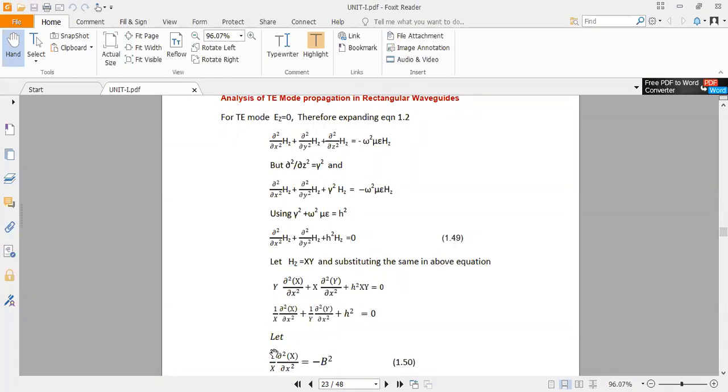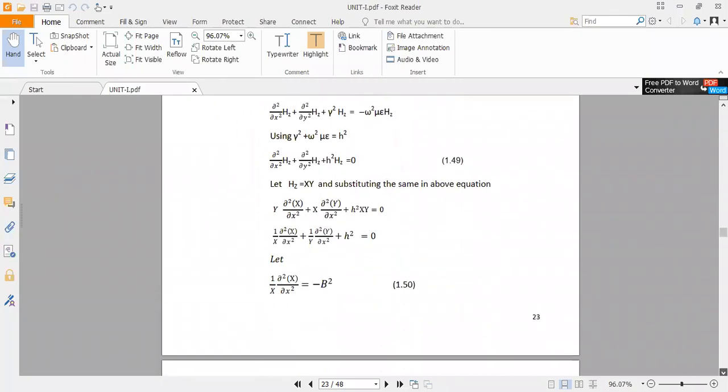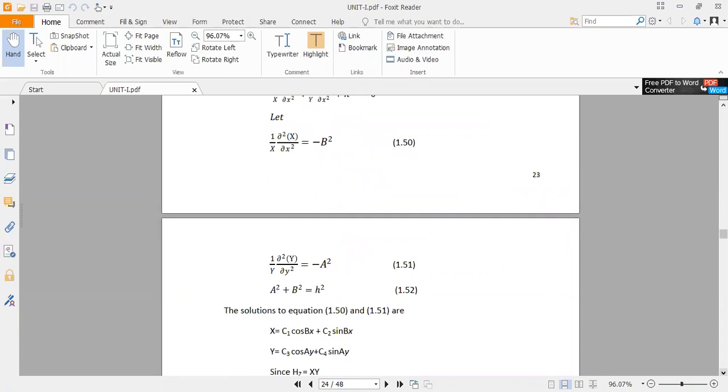Whatever derivations we did, like cutoff frequency, cutoff wavelength, and the remaining things like phase velocity, group velocity, all are the same even for TE mode, because the expression is not changing. Anyhow, what is h square we have got? h square is equal to a square plus b square. What is h square equal to? We got gamma square plus omega square mu epsilon. That expression is not changing. That's why cutoff frequency, cutoff wavelength, guide wavelength, everything becomes the same.